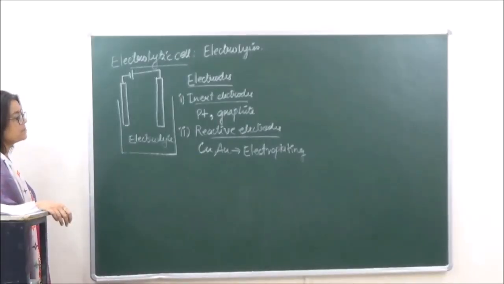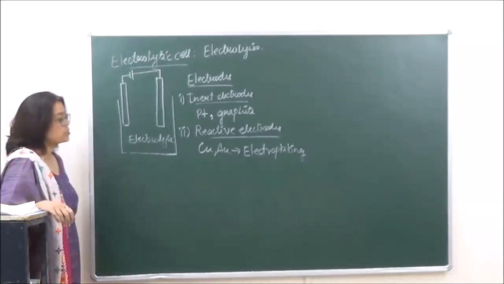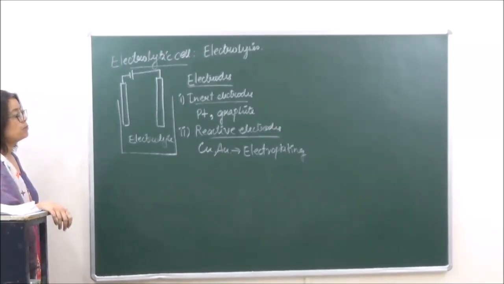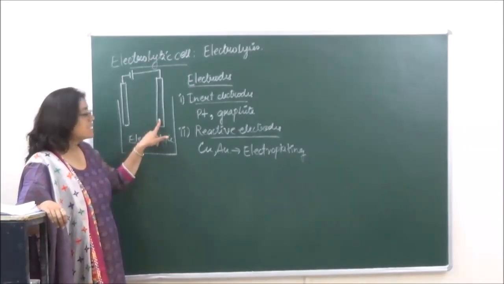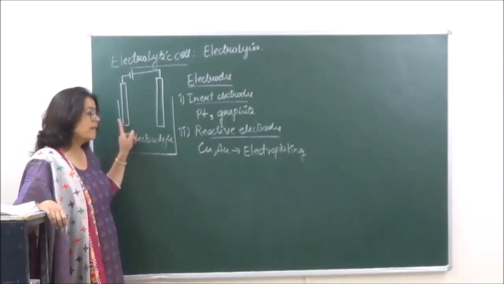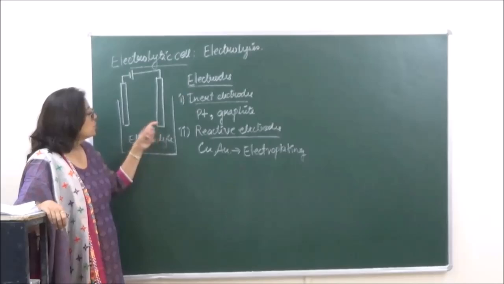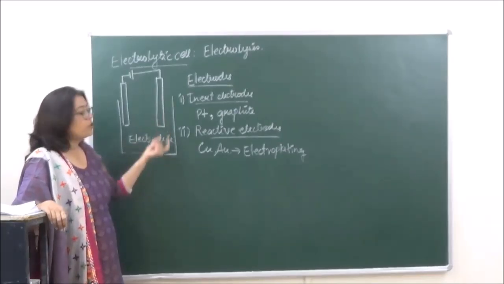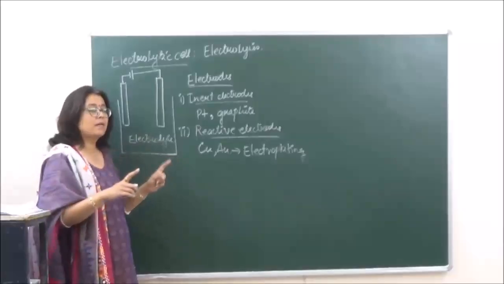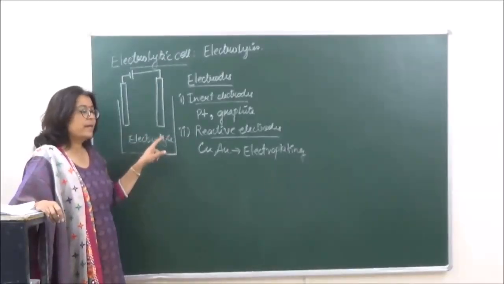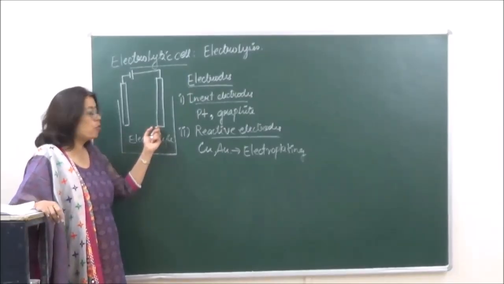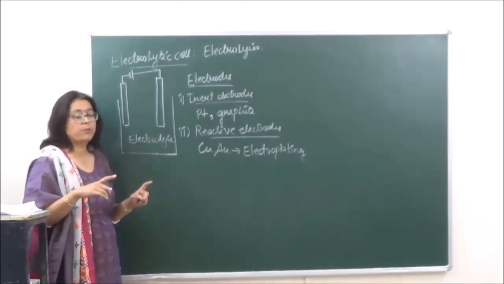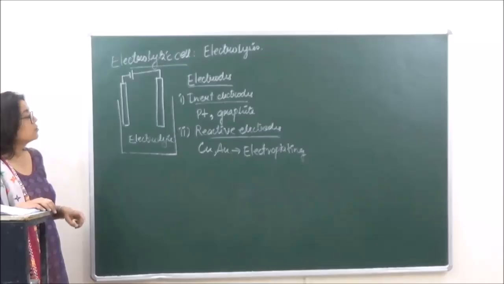In this case we need to take one pure electrode, formed from a pure metal, to put a film. For example, if we have these two electrodes, let's say this is the impure one and this is the pure one. Our main aim is to put a film, or electroplate, a particular electrode. So if we take this as gold and we want to do electroplating of gold, then over here a film of gold would be cast, right? So this is what inert and reactive electrodes are.